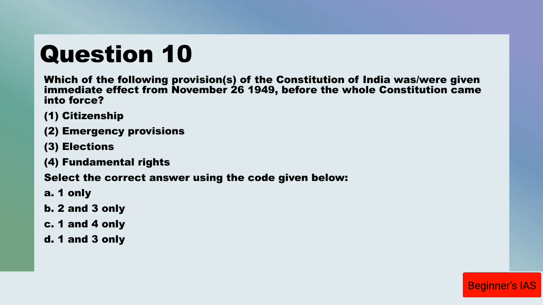Let us move on with question number 10. Which of the following provisions of the Constitution of India were given immediate effect on November 26, 1949, before the Constitution came into force? Citizenship, emergency provisions, elections, fundamental rights.